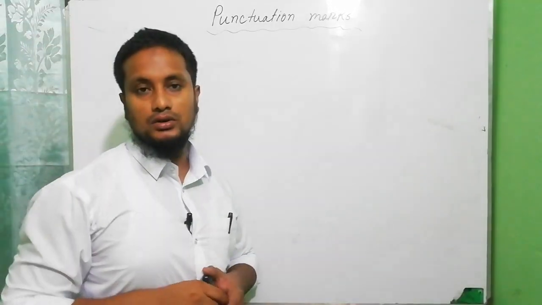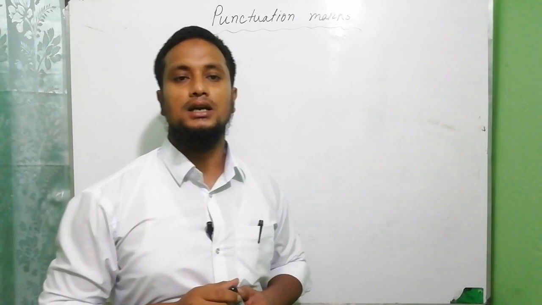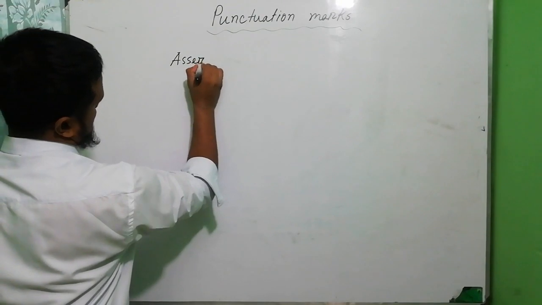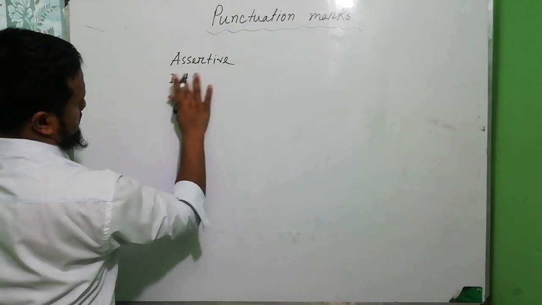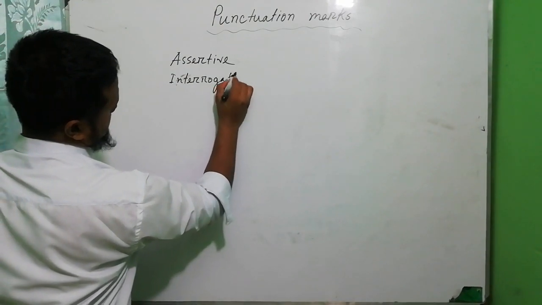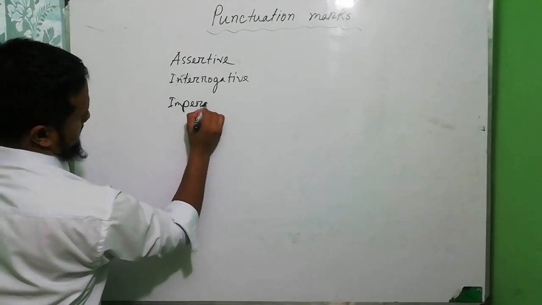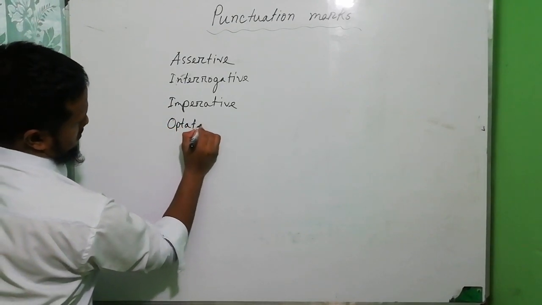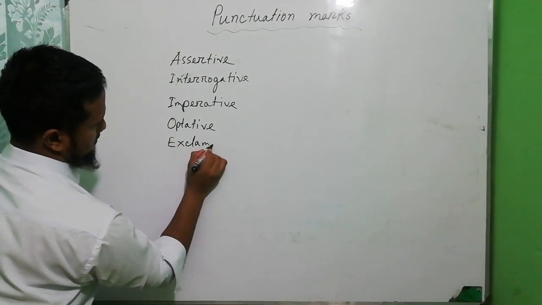Dear student, we know there are 5 kinds of sentence. In these 5 kinds of sentence, we use 3 types of punctuation. Assertive, interrogative, imperative, optative, exclamatory.